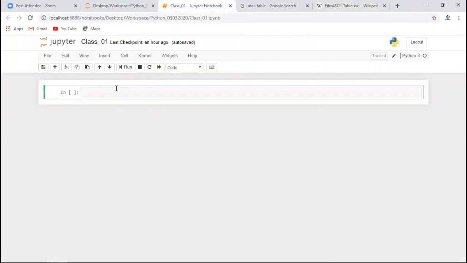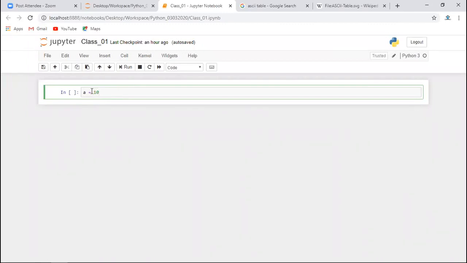So if I'm writing one code, a is equal to 10, okay. Now syntax is what? Syntax is basically, whenever you learn any language, every language has a set of rules, correct? Even Python also has some set of rules, and as a programmer, we have to follow those rules. We cannot ignore those rules.